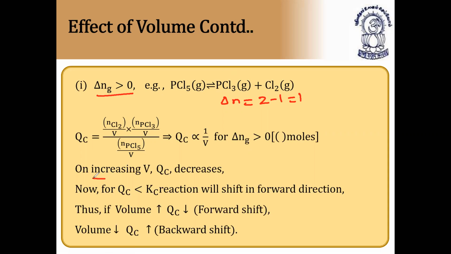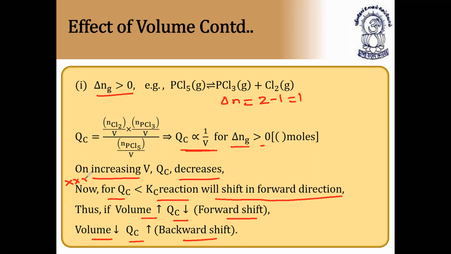Now, on increasing volume, QC decreases. What happens if you increase the volume? Automatically QC decreases, because QC is proportional to 1 by V. So for delta N greater than 0, on increasing volume, QC decreases. As now QC is less than KC, the reaction will shift in the forward direction. Thus, if volume increases, QC decreases, forward shift. If volume decreases, QC increases, backward shift. Very, very important point. Please note this down in your classwork.